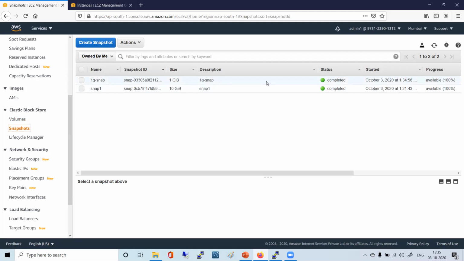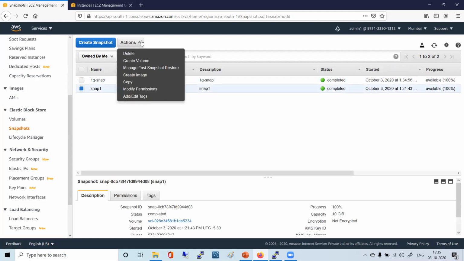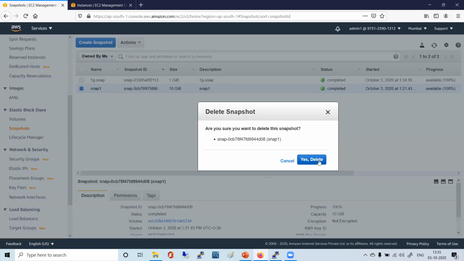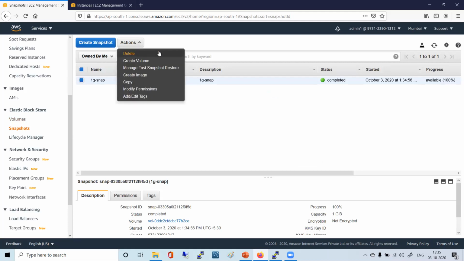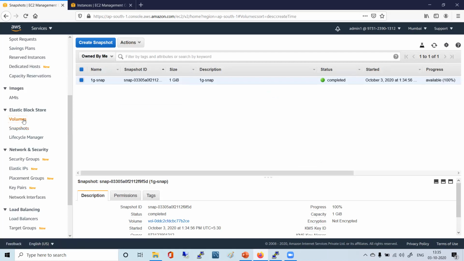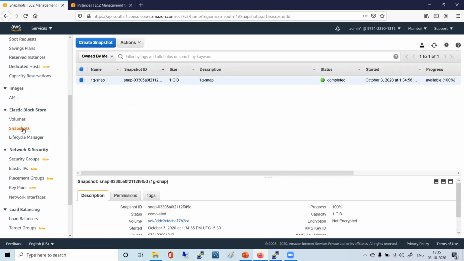I had created this earlier for the root volume, and I am deleting it. I will run out of my storage limit, so I don't want that as of now. I have deleted it. You saw how I deleted: simply selected here, clicked on delete, and deleted. Now everything is similar in my console and your console.